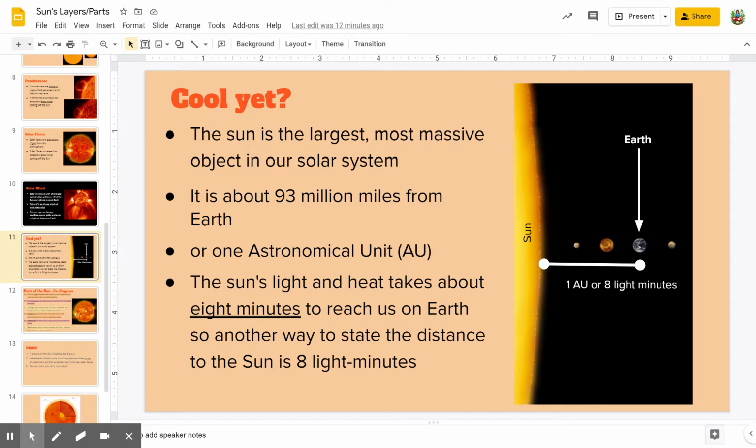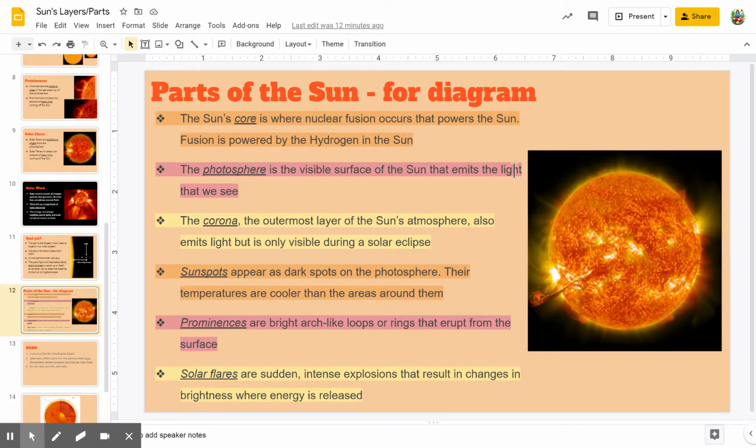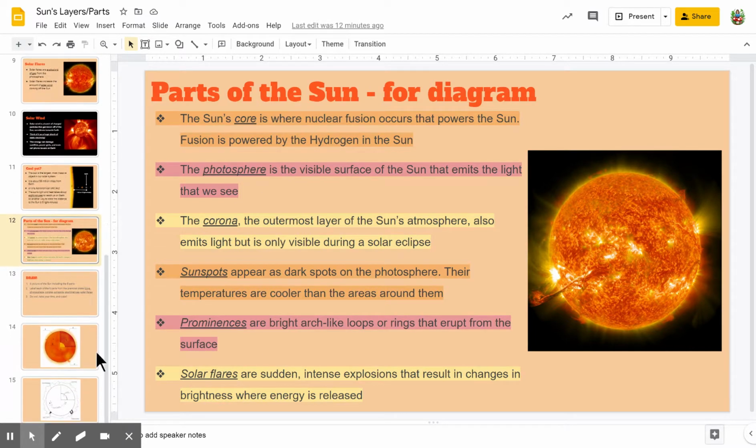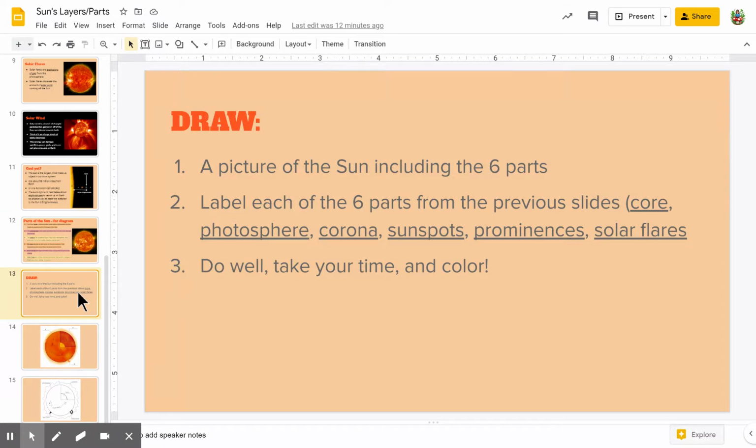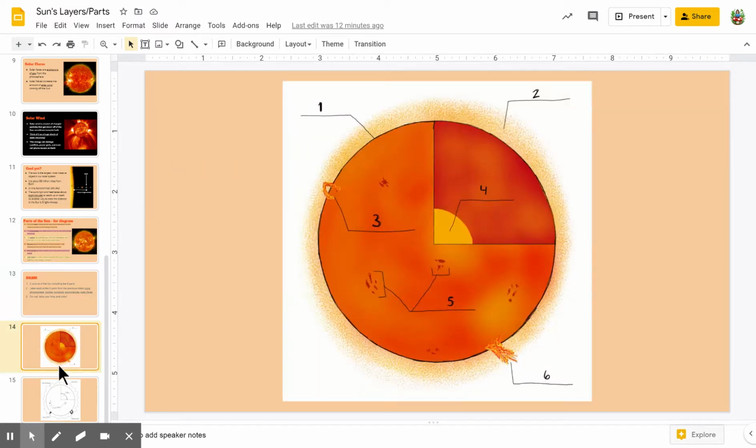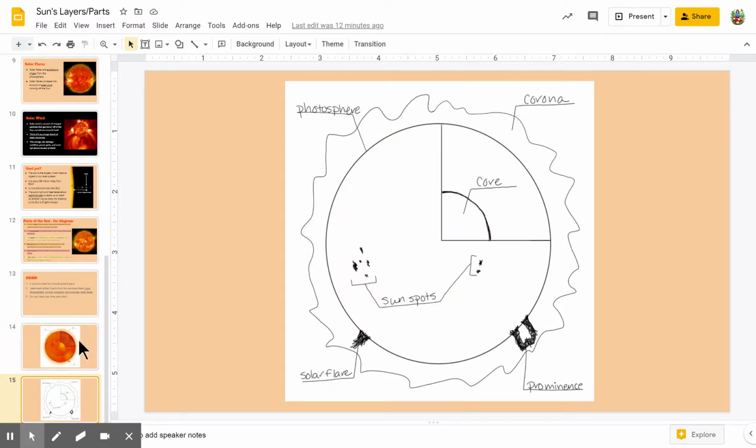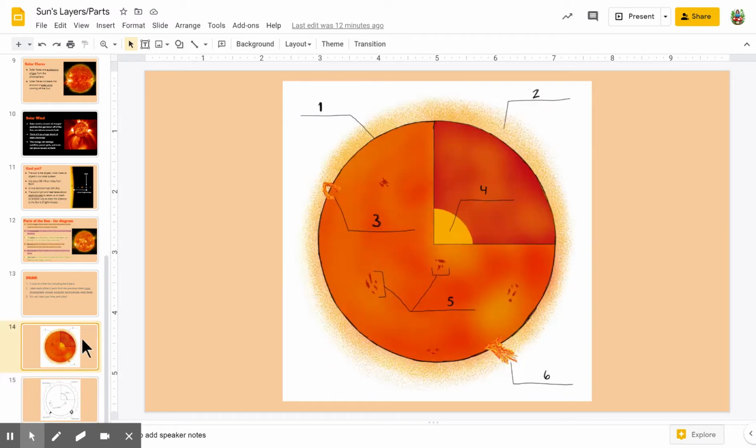All right, now let's talk about what these are. This is a list just so that your terms for all the parts of the sun are all in one spot. So these 6 are the same things that were already in your notes, and you are going to create a diagram of the sun, and I'll give you more directions on that later. Okay, so this is your notes for that lesson. So when you go to create your diagram of the sun, you're going to use these notes, and I've given you some examples down here at the bottom.